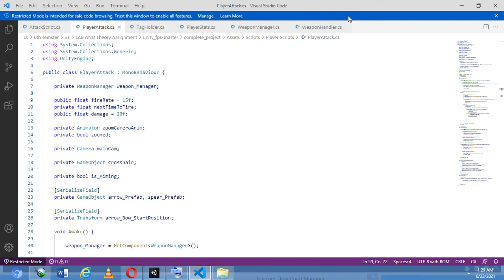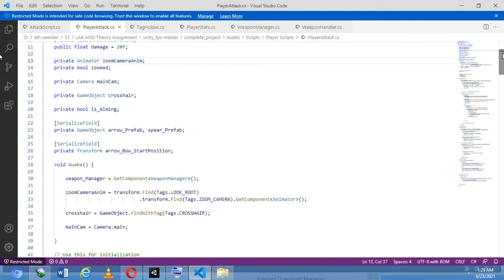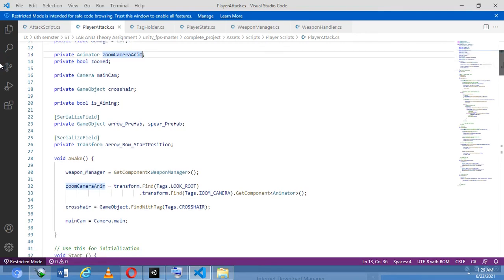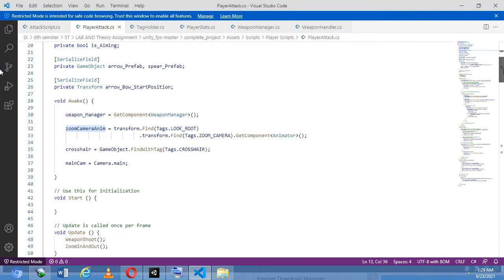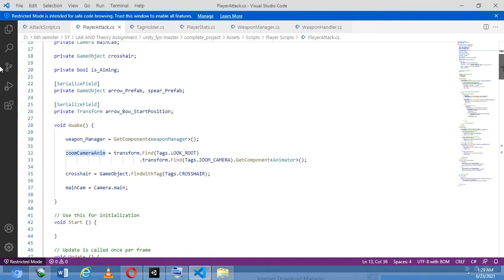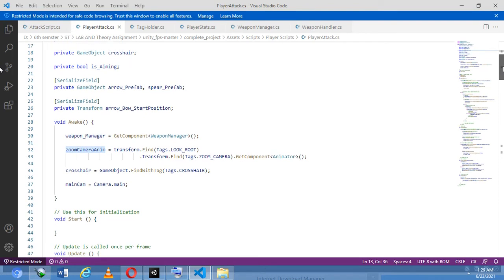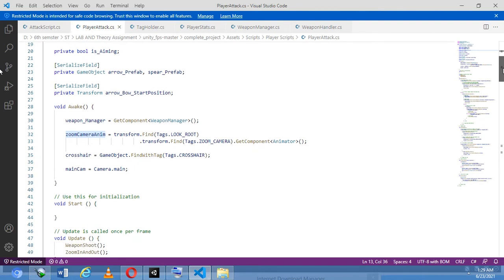Next, I created the variable next time to fire, and the damage variable as well. Now I have created the zoom. I showed you in the game that when I press the left button of the mouse, it zooms. So I created an animation for the zoom camera, and I'm going to show you how it works. I have also created a bool variable for aiming, to track whether the player is aiming or not.